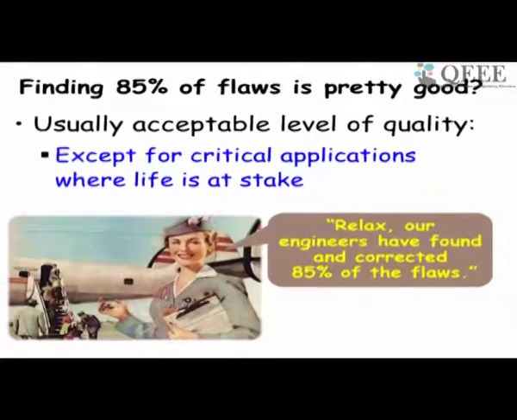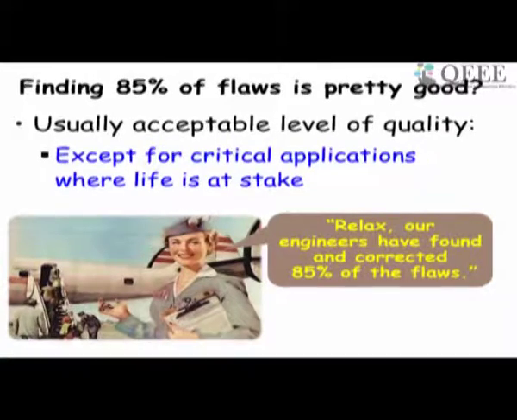So just see here, there is an aircraft which is largely automated, and then the air hostess says that 85% of the errors have got corrected, and would you take a ride on that aircraft? No. So 85% is not good enough for critical applications.